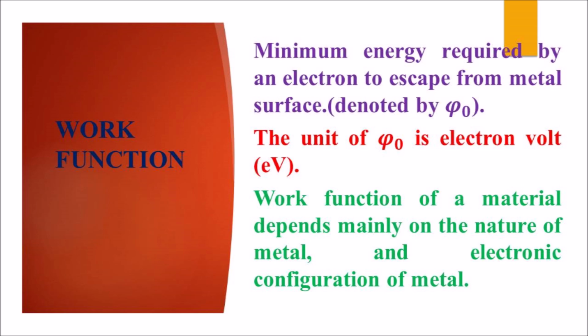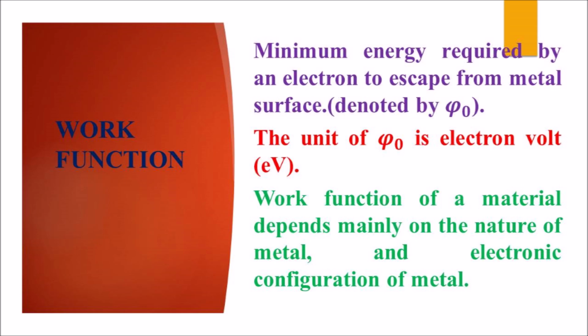They will be emitted if and only if some minimum energy is required by an electron to escape from the metal surface. That is, some external energy required by an electron to escape from the metal surface is known as work function.